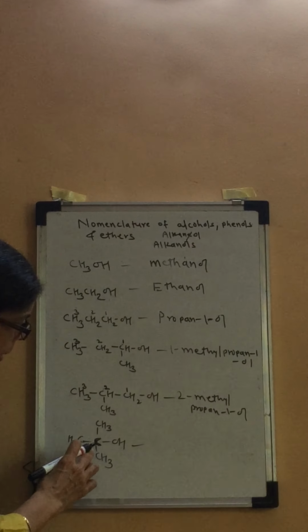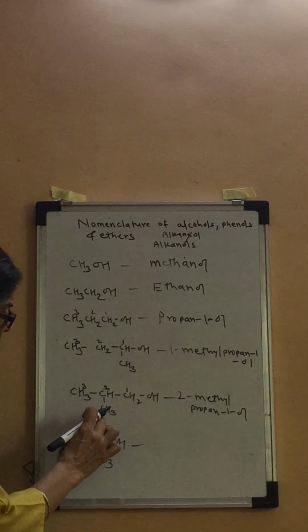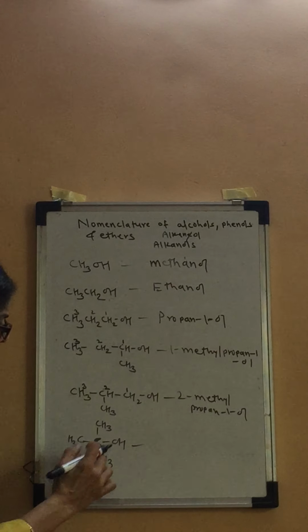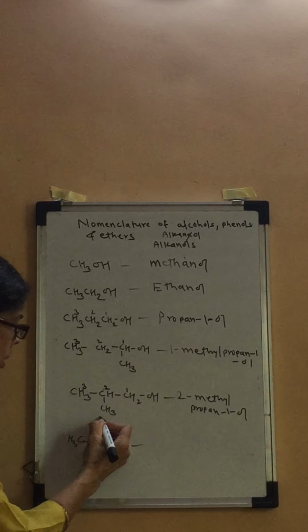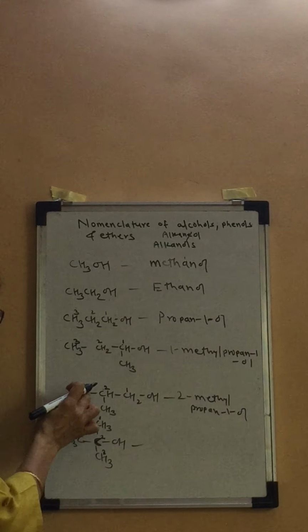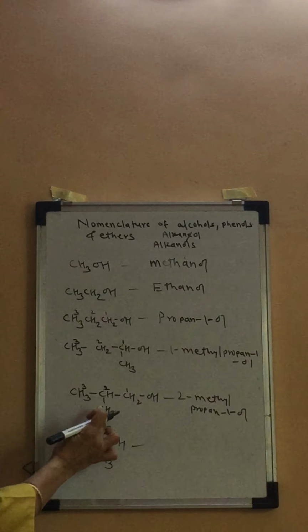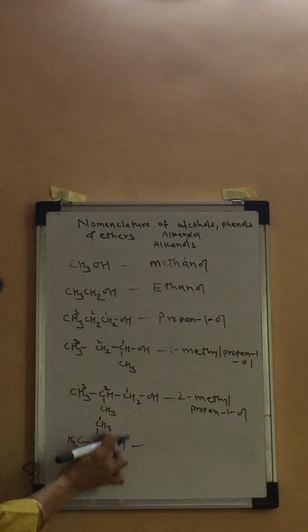The last compound. The longest continuous chain of carbon atoms. See 1, 2 only. This is 1, 2, 3. Isn't it? So number it 1, 2, 3 or 1, 2, 3. What is the name? Basically it is propane.